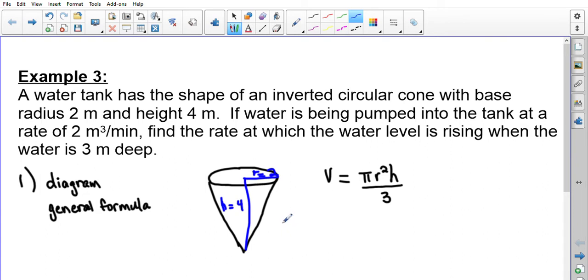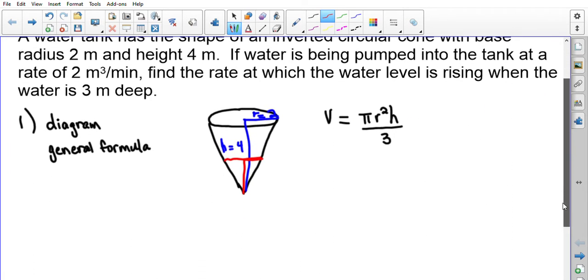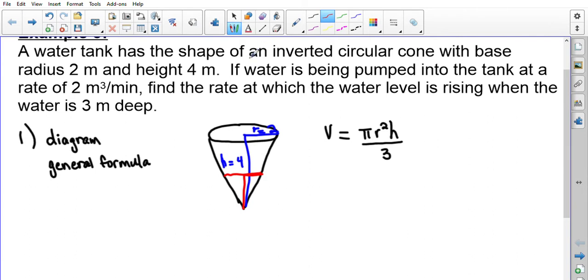In this question, we're going to need to talk about the water level, wherever it may be. When we talk about the height and the radius of the water level, it's going to resemble, or be similar to, the shape of the cone. Those are some things to take into consideration as we look at this problem. So step number 1, we have accomplished what we need to do there.